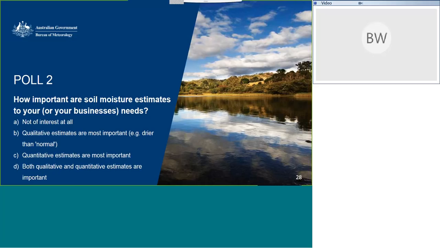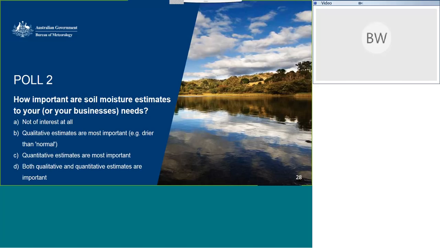Perhaps that's the case. And look, we are getting D as a very popular answer choice. So is that kind of what we're hoping to see? Look, I'd say the majority is definitely D. That is absolutely fantastic for us to see. I didn't expect this outcome. I expected a lot of people hopefully to be at B and C, but it's absolutely fantastic that we've got people interested in both qualitative and quantitative estimates.